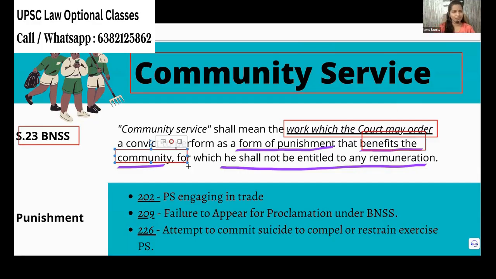For taking away all the unwanted trees, you can even take an order to clean bathrooms or to take classes somewhere or something like that. Okay, but whatever work you do, there shall not be remuneration. You go to jail and you break stones, for that they will give remuneration. But for community service, they will not give remuneration. That's very, very important. Remember the definition.